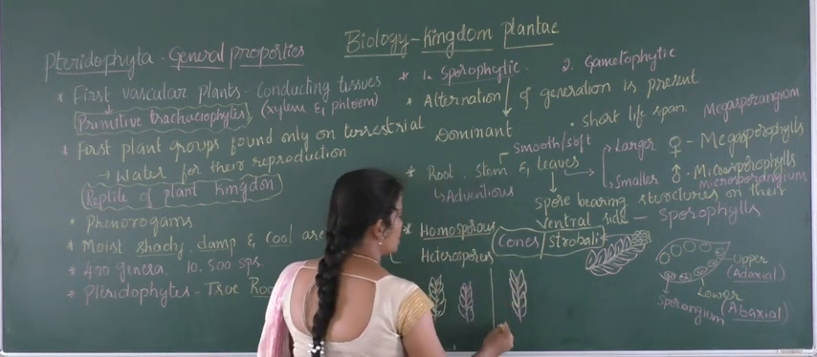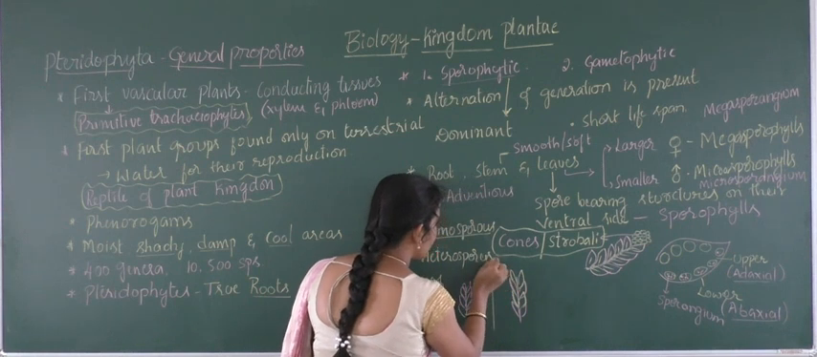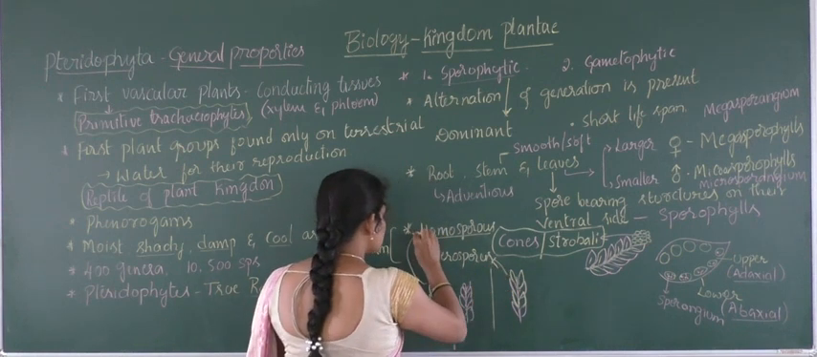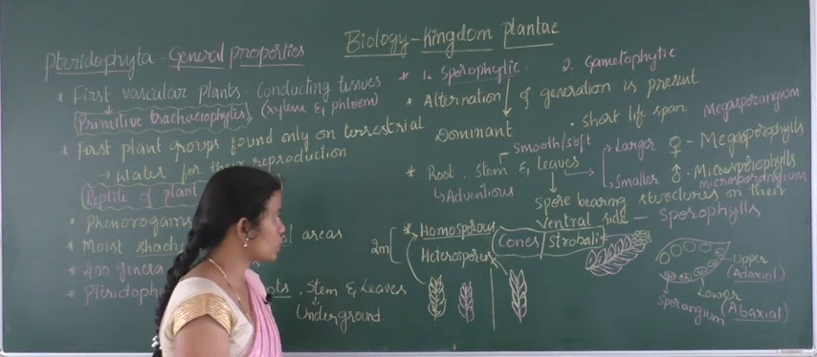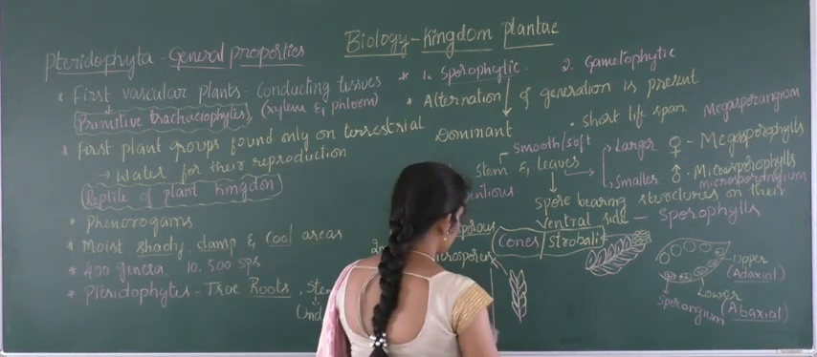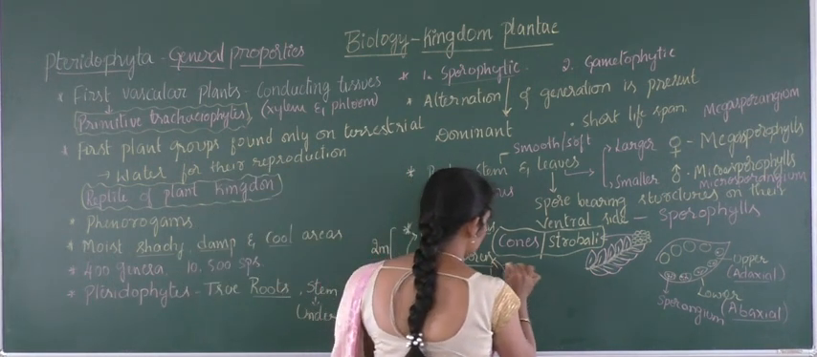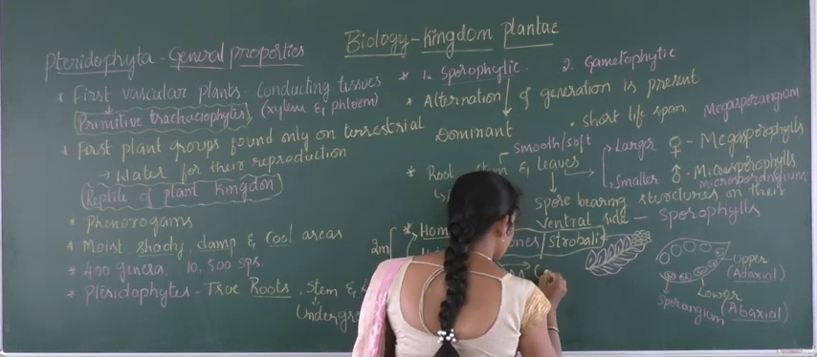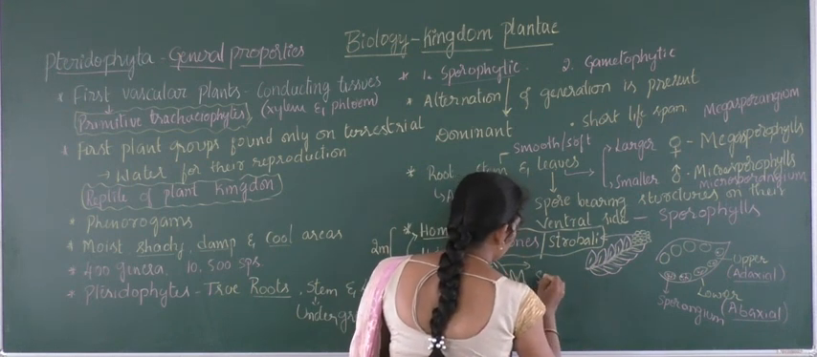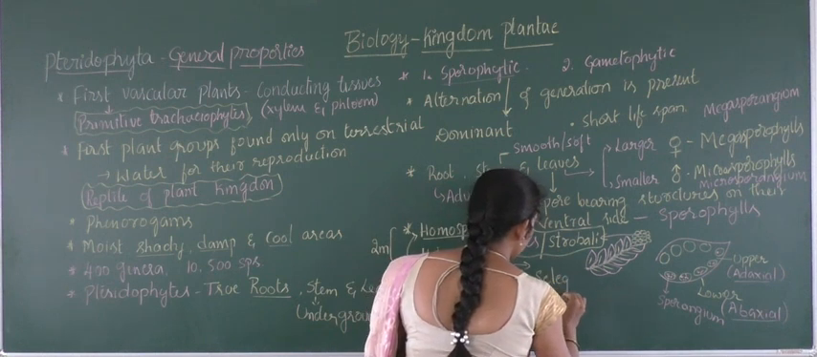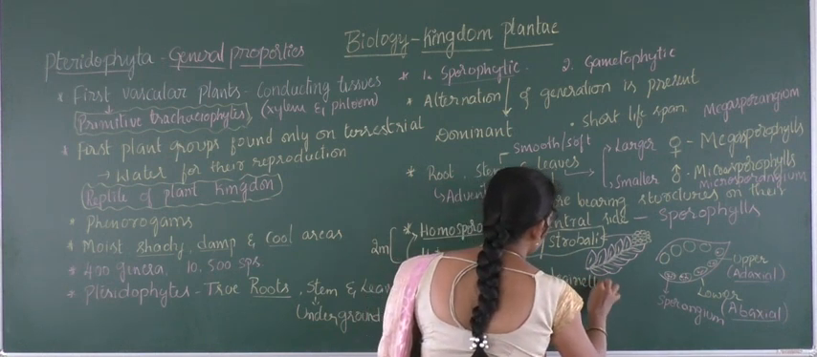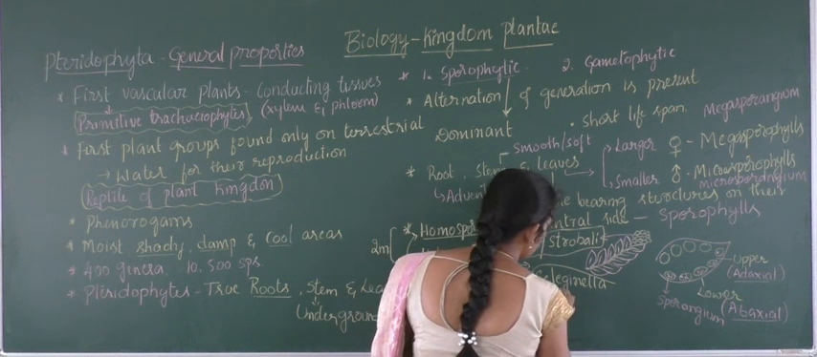And so this is considered as a heterosporous plant and this is considered as a homosporous one. Heterosporous condition is observed in the case of Selaginella. I will explain in detail regarding this Selaginella. So which comes under